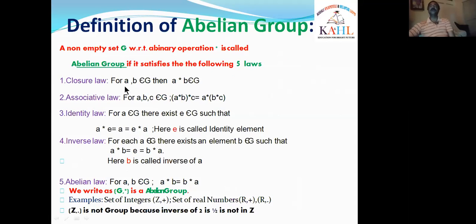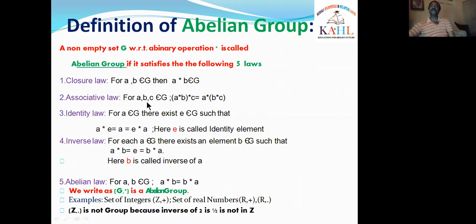What is closure law? For any two elements A, B in G, if A star B, the binary operation of the two elements A and B with respect to the binary operation star, is also in G, then we say that closure law exists in G. What is associative law?